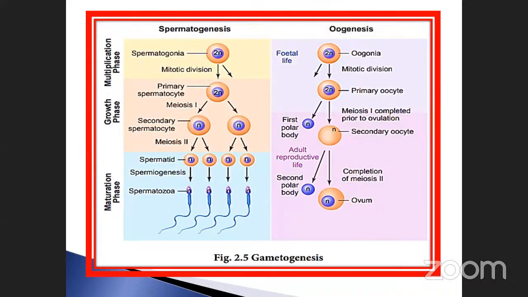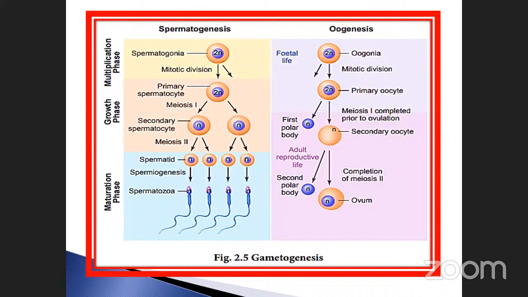After the maturation, what happens? Automatically they are able to fuse with the female gamete. Here also it is similar, but there are some differences. We will study oogenesis later, after the spermiogenesis. Before that we should know.